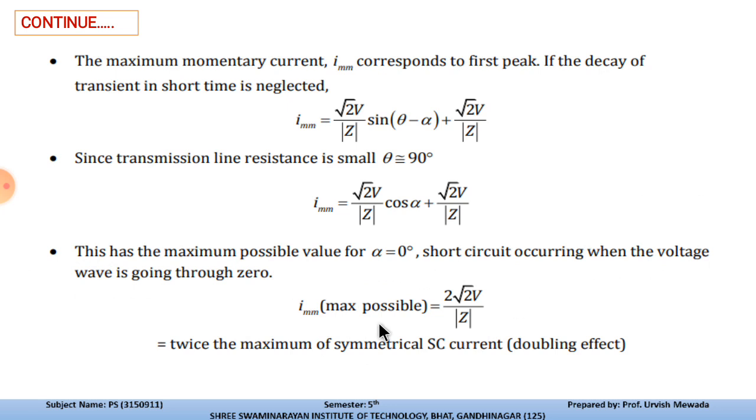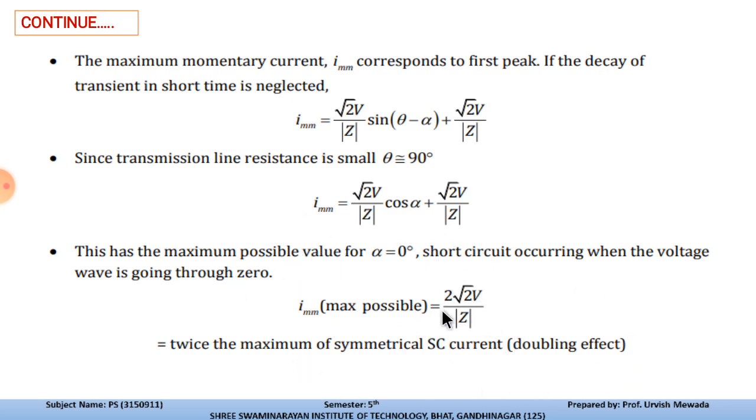So IMM is the maximum possibility, at the point where the current signal has the maximum peak. That is the maximum possible IMM current, which is 2 into root 2 V by mod Z. So this is twice the maximum of the symmetrical short circuit current, or we can say it is the doubling effect whenever the fault occurs.